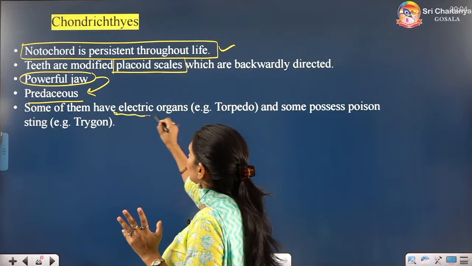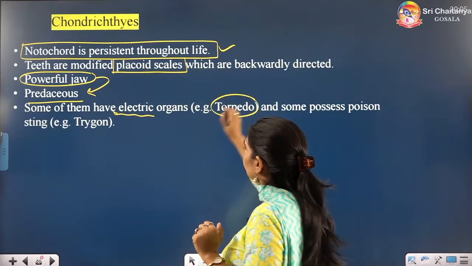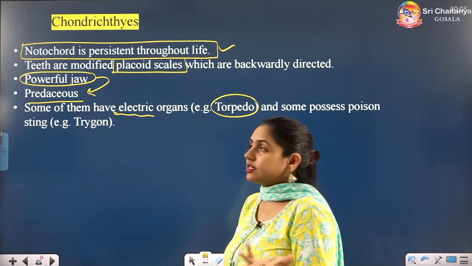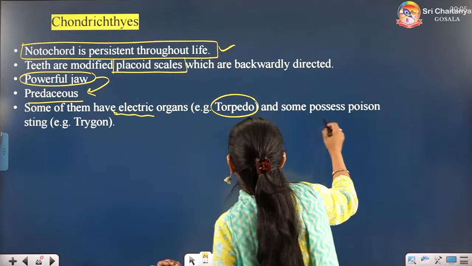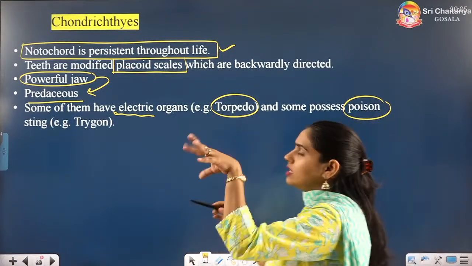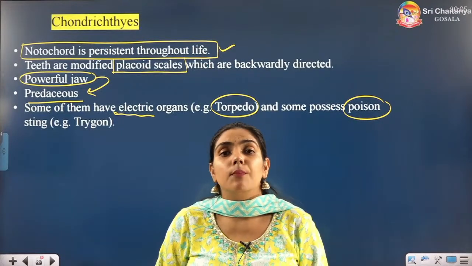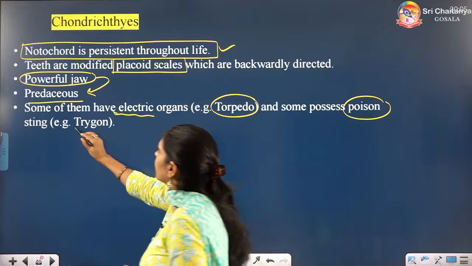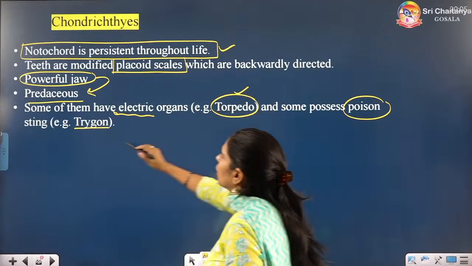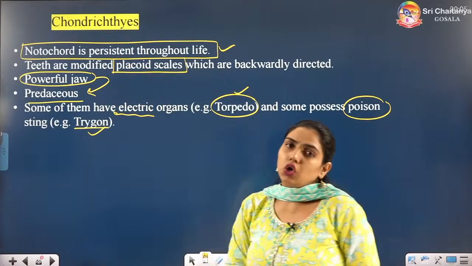They are electric organs. Example, torpedo. Torpedo has electric organs, and some of them have poisonous sting. With the help of that sting, they will release the poison. Example, trygon. So trygon and torpedo are also included in the Chondrichthyes.